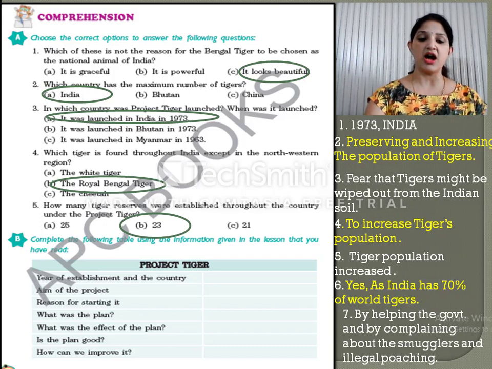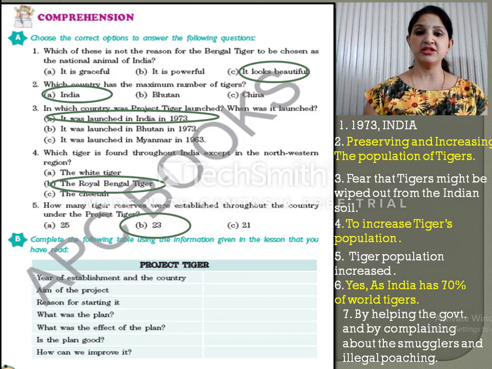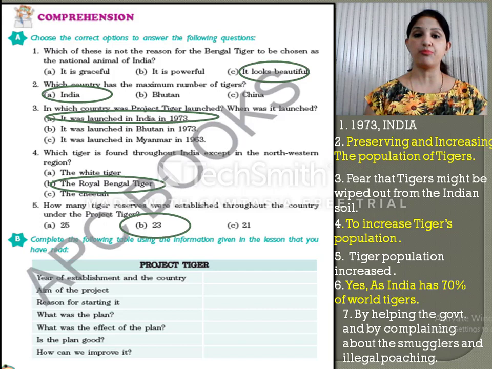Now the next question is how can we improve it? So we can improve it by helping the government and by complaining about the smugglers and the illegal poaching. If illegal poaching or smuggling is being done, then the local people should report it to the authorities or the police so that they can help, and more tigers are not killed, and to improve the population of tigers in India.